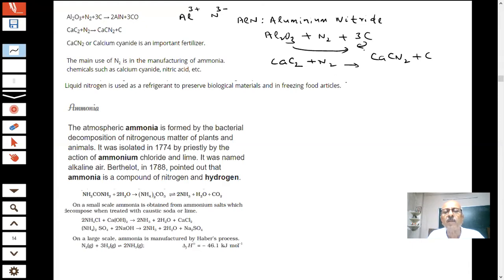One of the important uses of nitrogen is that liquid nitrogen is used as a refrigerant. You know that this has a very low temperature. Liquefied nitrogen gas. Liquid nitrogen has been seen used somewhere in parties or somewhere.